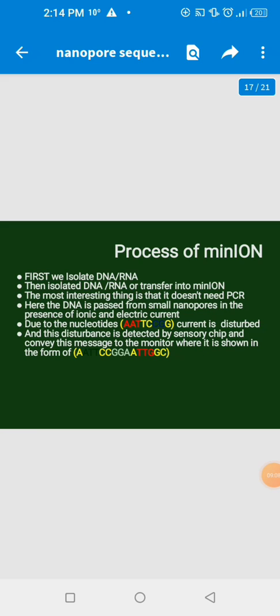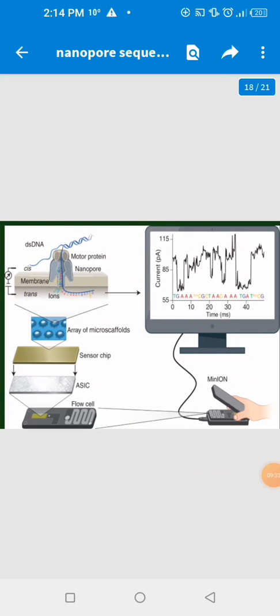This disturbance is detected by the sensor chip and sent to the monitor, where it is shown in the form of AATCCG, converted into groups, and each group represents its own nucleotide in the form of A, T, C, G. So this is how the MinION processes the DNA strand.